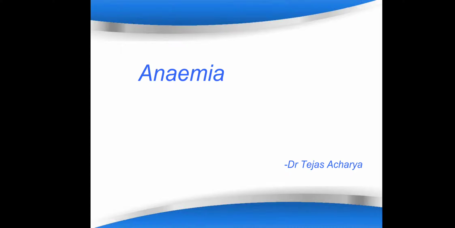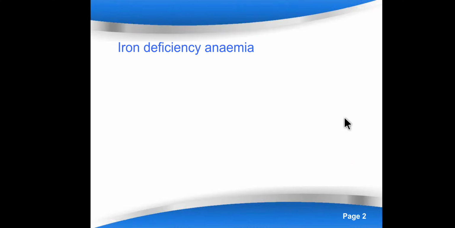In pharmacology, what we are concerned is about the deficiency of iron, which is leading to anemia, means decreased synthesis in RBC due to deficiency of iron. That is what we are going to learn, right? Otherwise anemia can occur due to various other reasons also. So what we are going to discuss today is iron deficiency anemia, means this level of Hb is being decreased due to deficiency of iron.